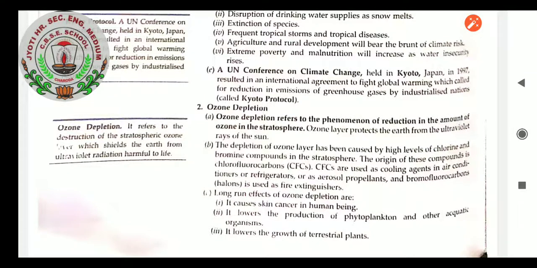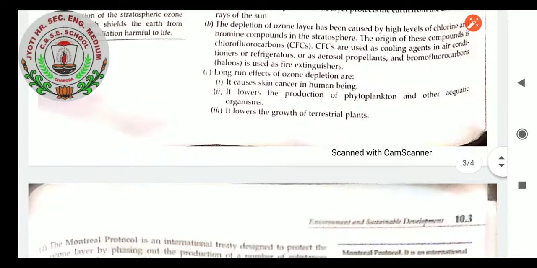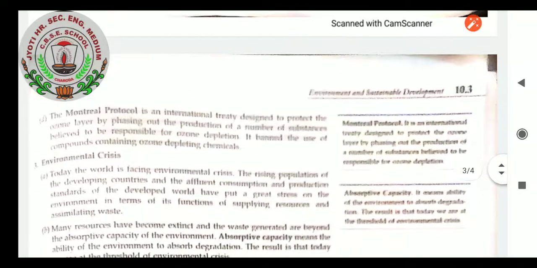Because of that, not only the sun rays but even the poisonous gases which should not come to us are coming into the atmosphere, which must not be there. It is causing many types of diseases. It lowers the production by phytoplankton and other aquatic organisms. It lowers the growth of terrestrial plants. Plants are not able to survive in this type of environment.